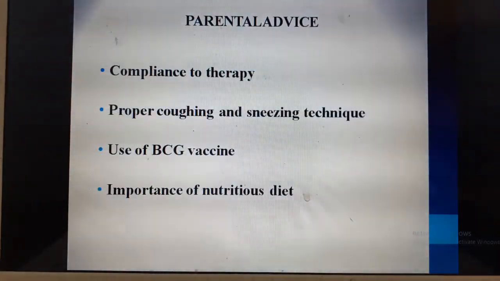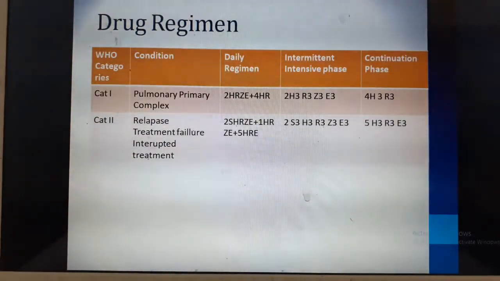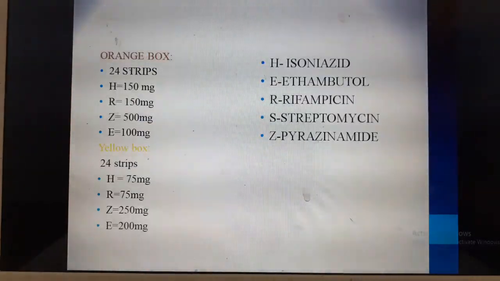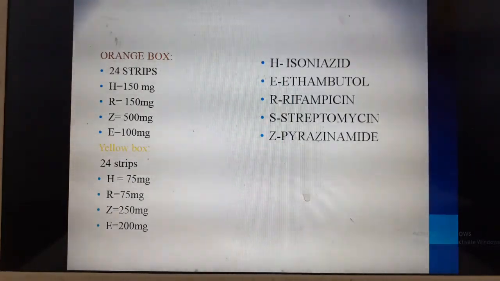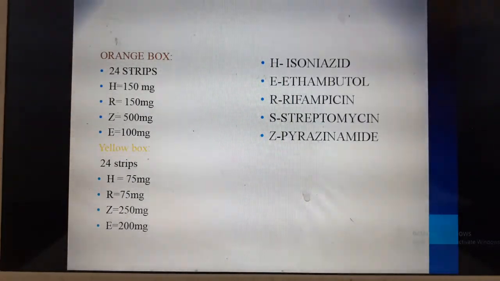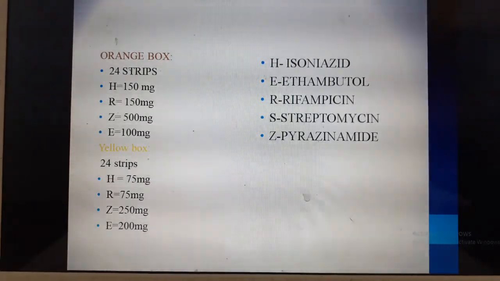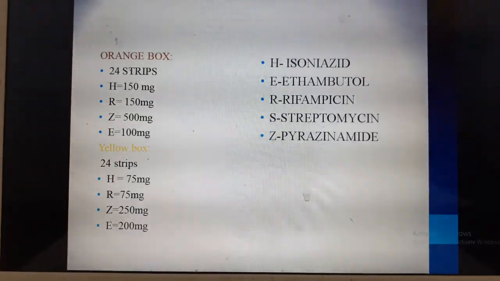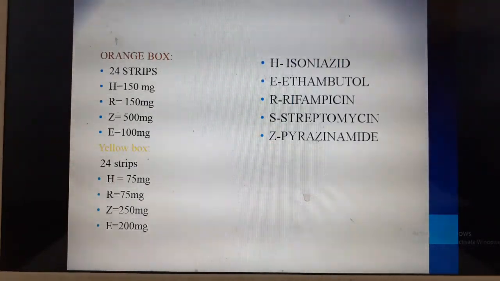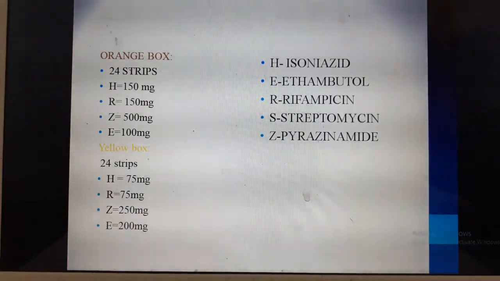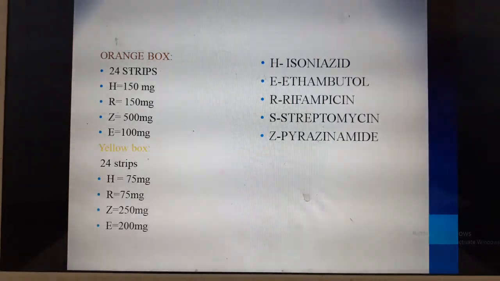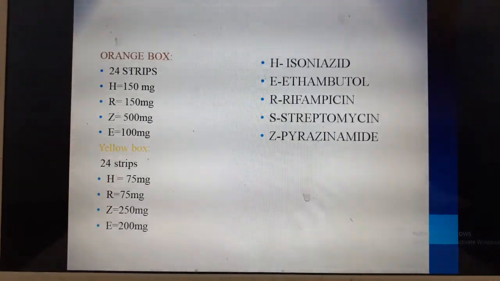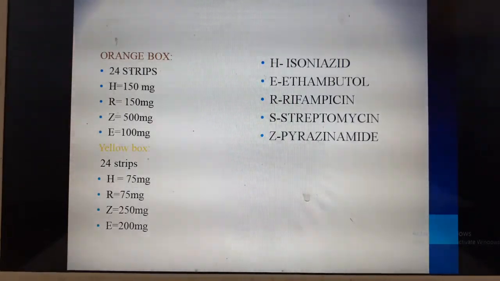Now coming on to a little bit about these drugs, as I already told you, these drugs can cause certain side effects. Isoniazid is given at 15 mg per kg. Ethambutol is given at 20 to 25 mg per kg. Rifampicin is given at 5 to 10 mg per kg. And pyrazinamide is given at 20 mg per kg. Isoniazid is a drug which can cause peripheral neuritis. Therefore, along with isoniazid, we give pyridoxine 10 mg to prevent or reduce peripheral neuritis.